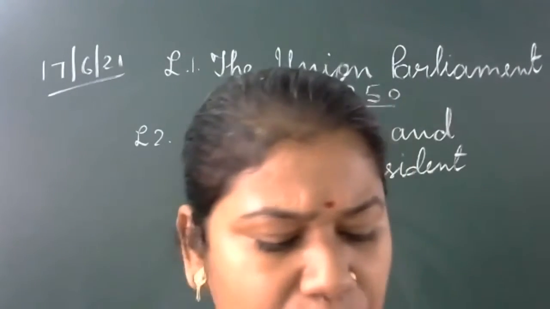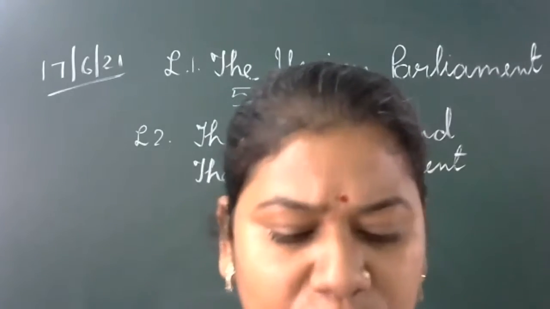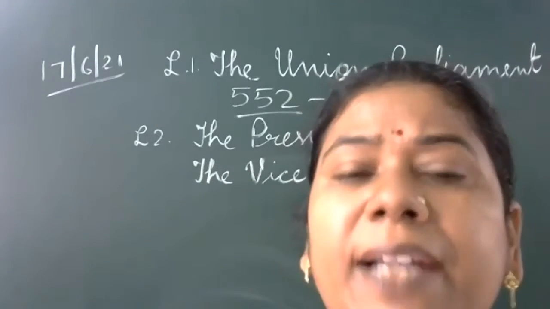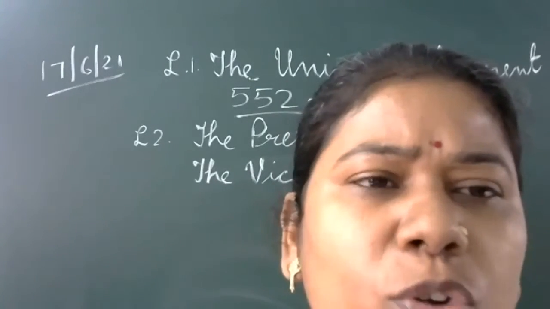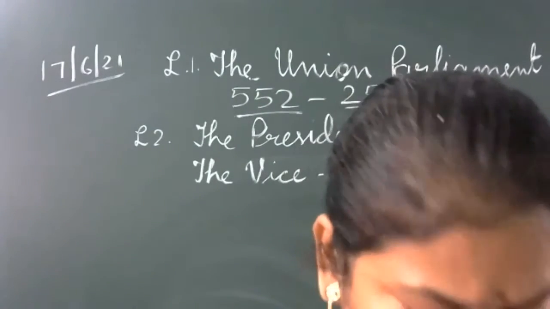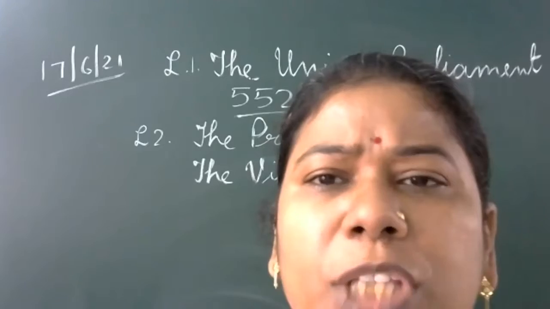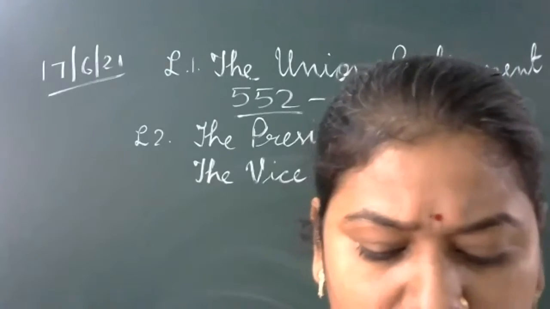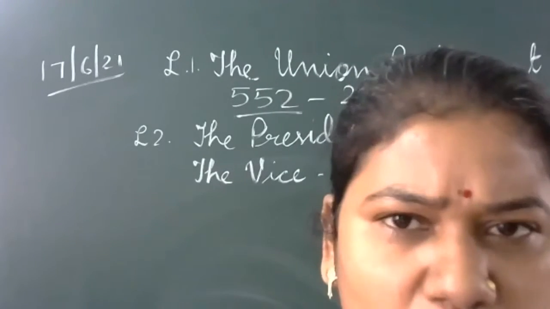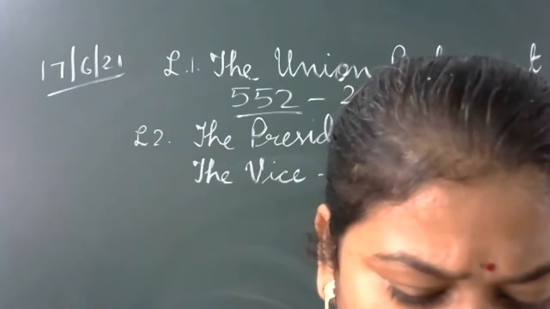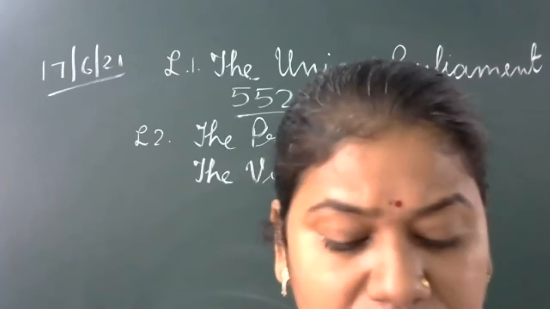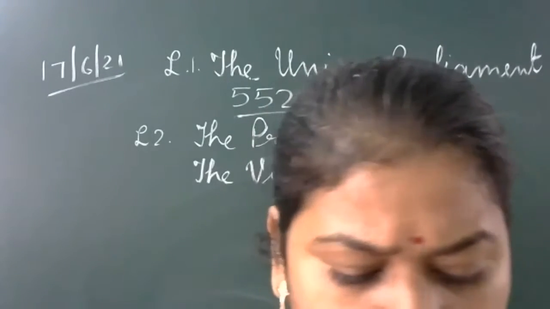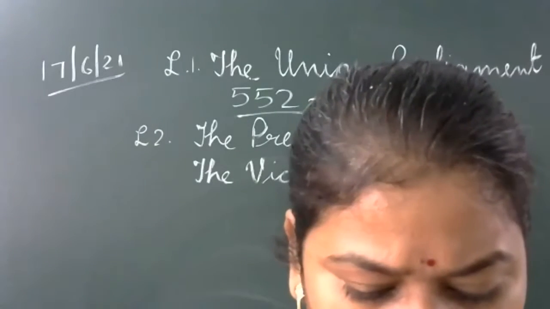It is given: relationship between the two houses, differences. Ordinary bill also, the Lok Sabha is powerful. It is the equal right of both, but Lok Sabha is powerful. Money bill, complete power of the Lok Sabha. Control over the executive, maximum. We can see the motions are related with the Lok Sabha, especially no confidence motion. And then it is given clearly in the fourth line, Council of Ministers is responsible only to the Lok Sabha, not to the Rajya Sabha.